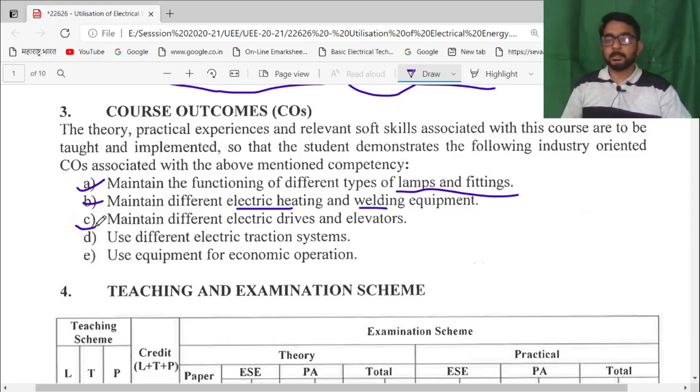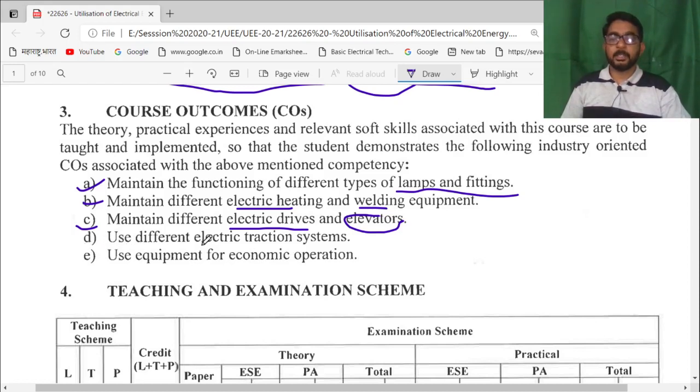Maintain different electrical drives and elevators. These electrical drives are used for traction, for electrical cars and electrical vehicles, and these elevators are used to lift people as well as goods up and down from the ground floor to a large number of higher floors in buildings.